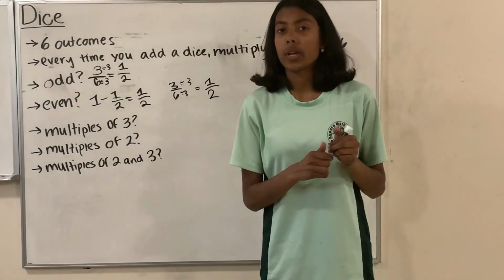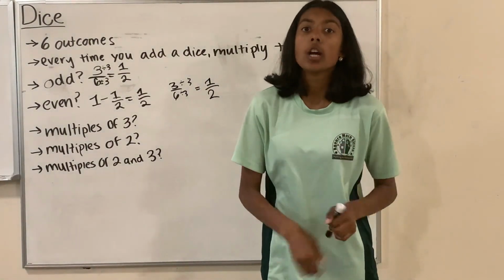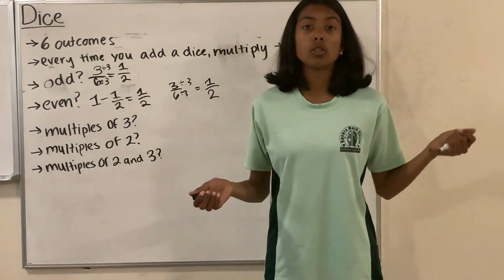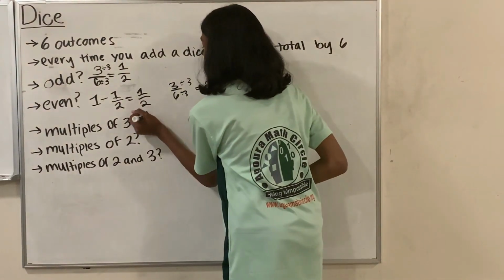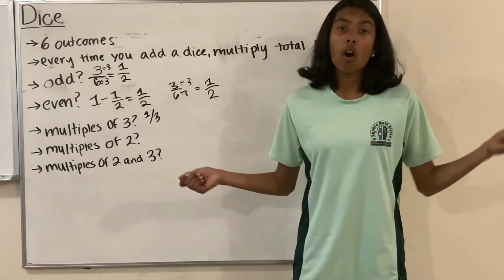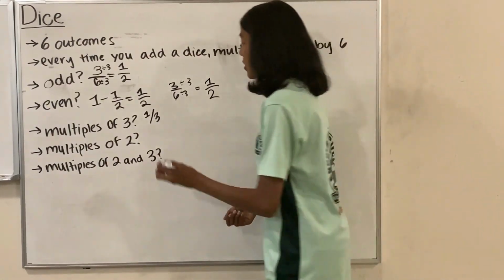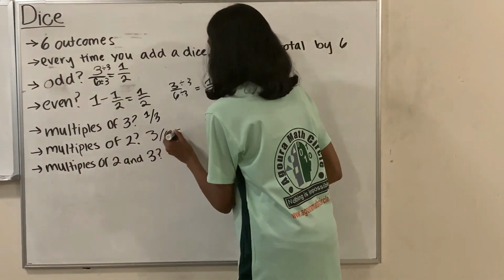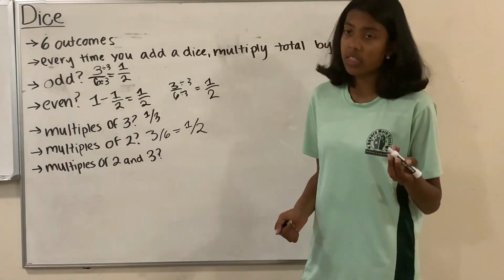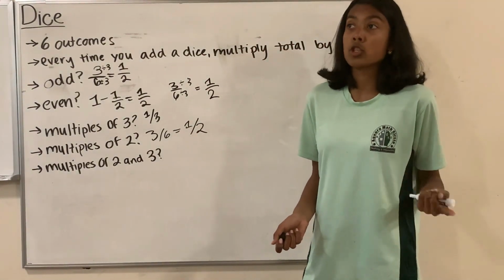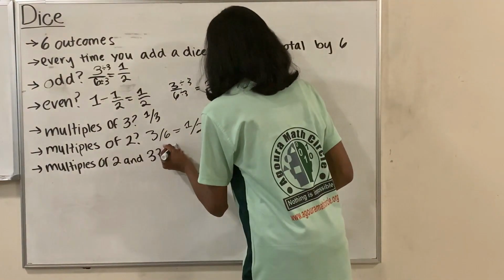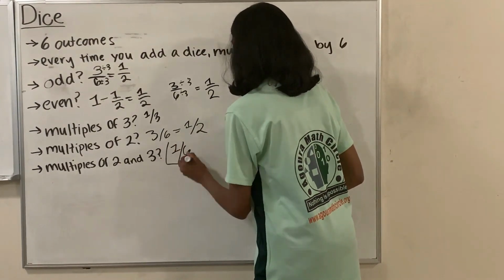What about multiples of 3? Well, how many multiples of 3 are there? There's 3, and then there's 6. So it's going to be 2 over 6, which is 1/3. What about multiples of 2? Well, there's 2, 4, and 6, basically all the even numbers. So that's 3 over 6, which is 1/2. And finally, what about multiples of 2 and 3? Multiples of 2 are 2, 4, and 6. Multiples of 3 are just 3 and 6. The common one is 6, meaning 1 over 6.